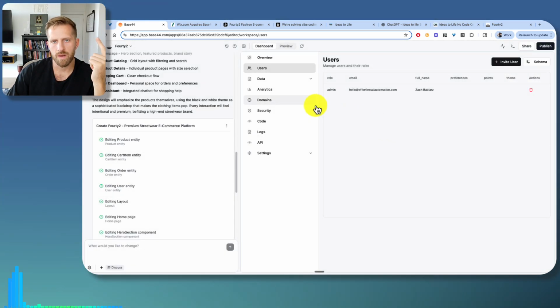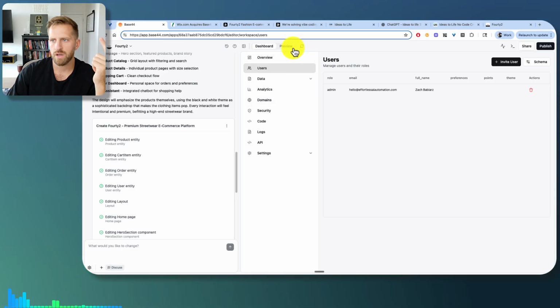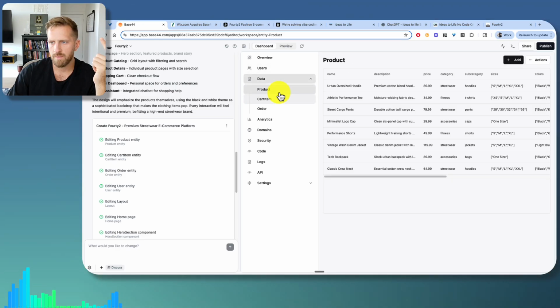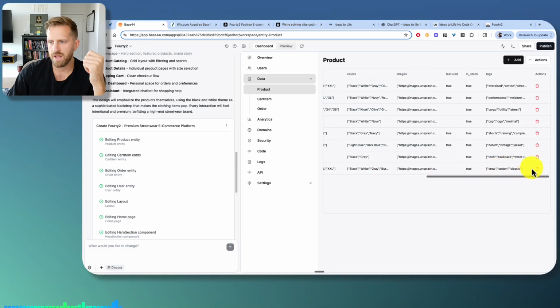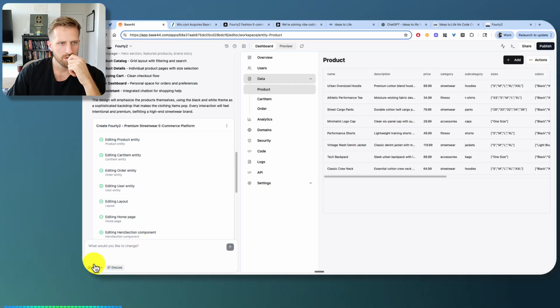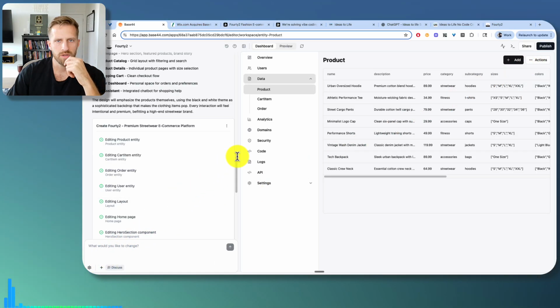It's got, I believe, a built-in database from what I heard. I don't see where that is, maybe it's right here, data. It might be storing all the data. So it makes it a lot easier to edit and access some of this stuff. Very cool. Yeah, it does give you a little bit more flexibility than Bolt when it comes to the back end.